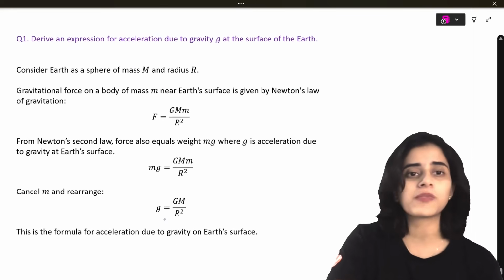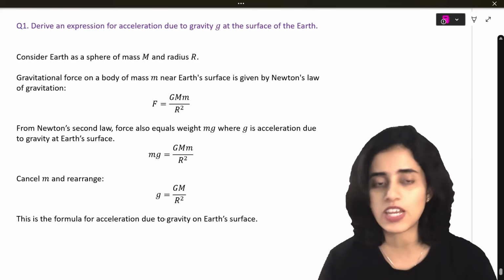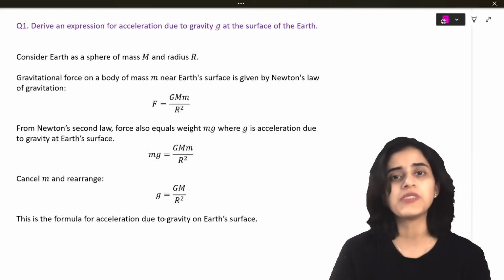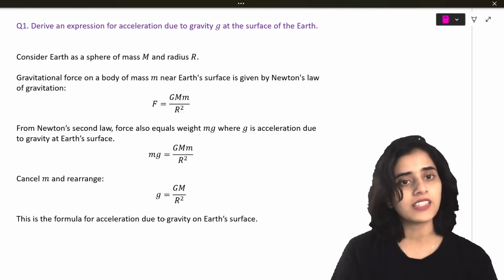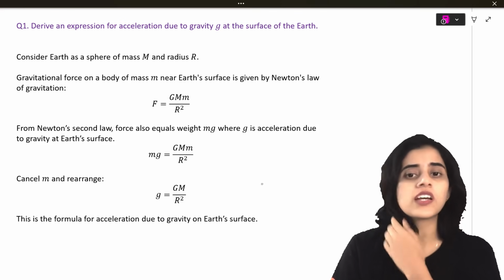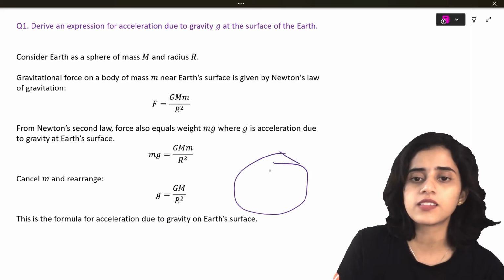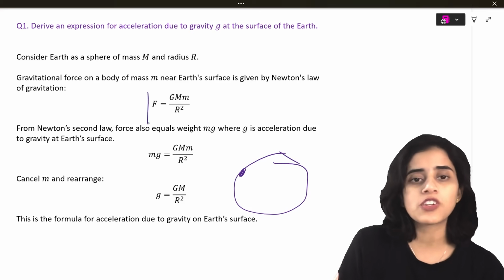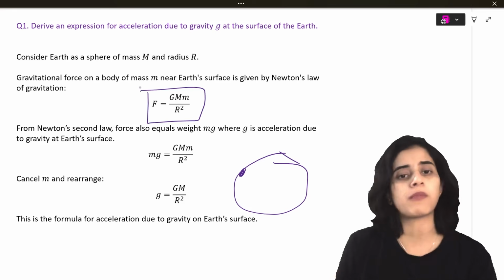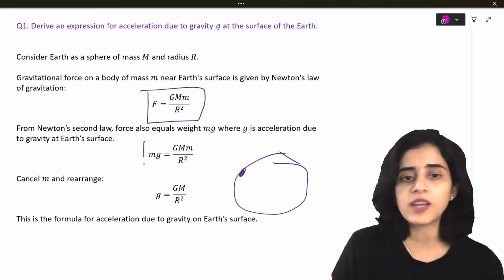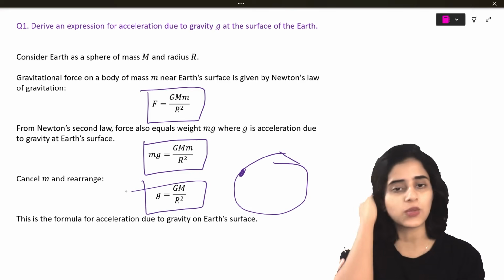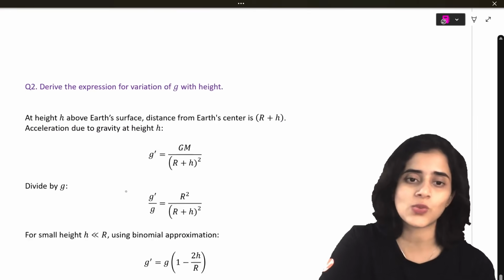Okay, last chapter, chapter 7, gravitation. First question. Derive an expression for acceleration due to gravity g at the surface of the earth. At the surface of the earth, this is the earth, we're going to find gravity at the surface of the earth. So F equals GMm by r square. F is equal to mg from Newton's law, we know. So we substitute, we will get g is equal to GM by r square.